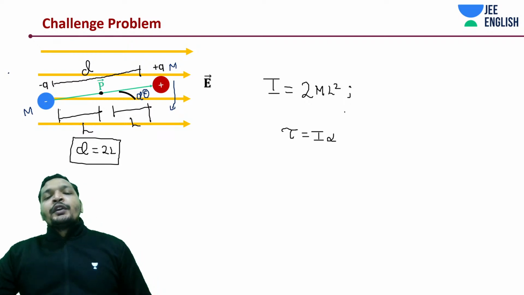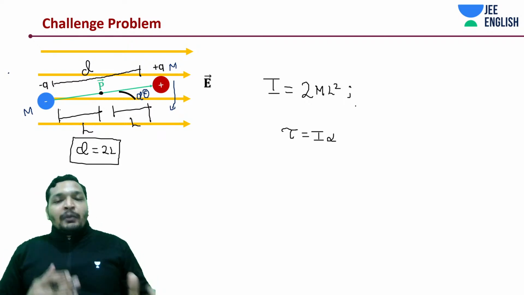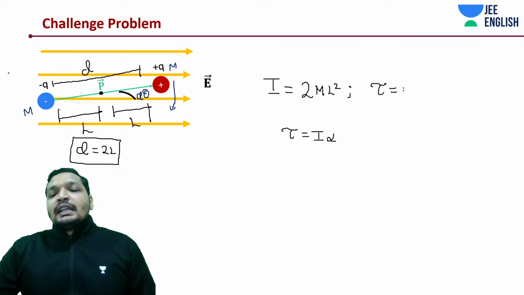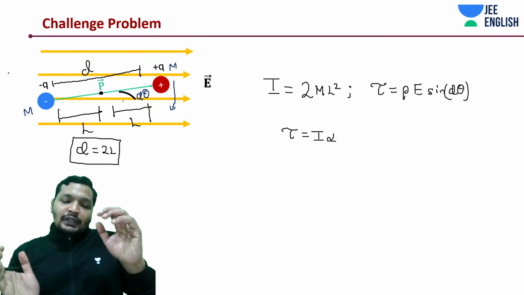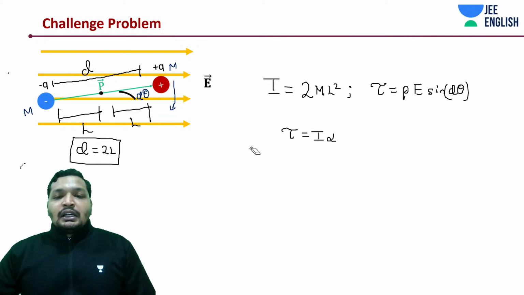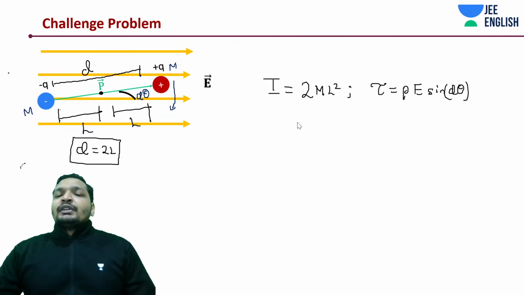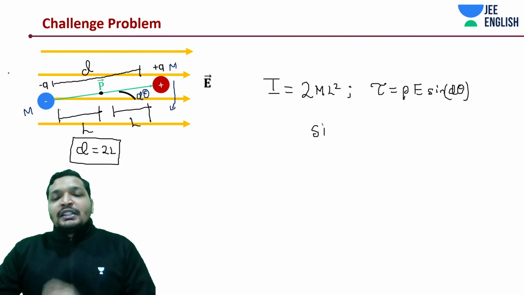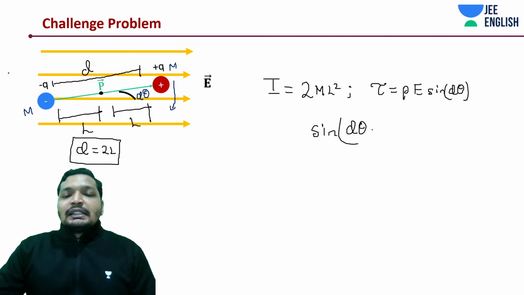So we'll be moving in a two-step process. One is going to be the moment of inertia. The other thing is going to be, of course, your torque. What is torque in this case? PE sine d theta. It has been disturbed by an angle d theta, right? It has been given a small rotation d theta. Now, I'm going to write down that I alpha equation again, but before that, let's say this is d theta. Sine of d theta is how much? You can approximately write it as theta.